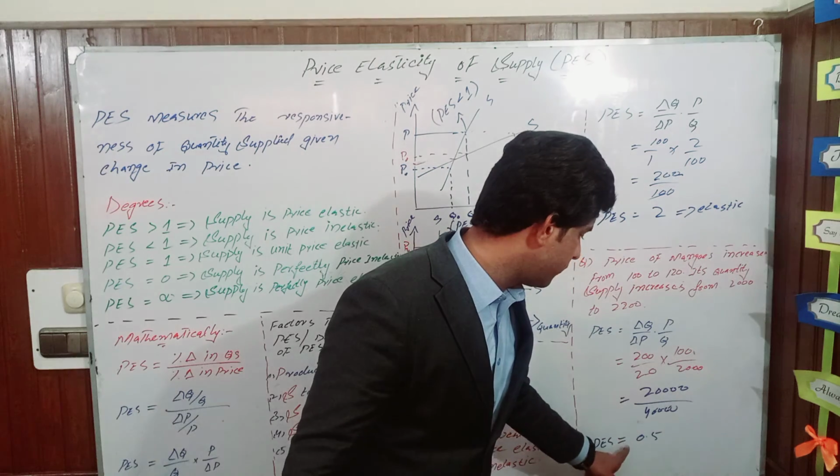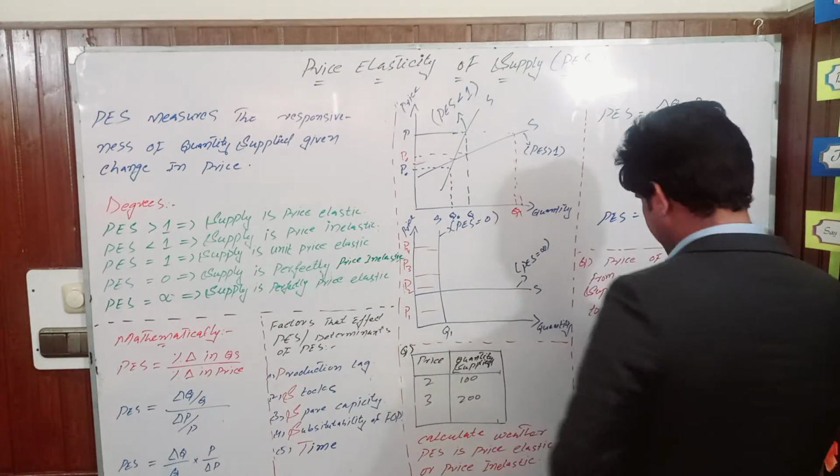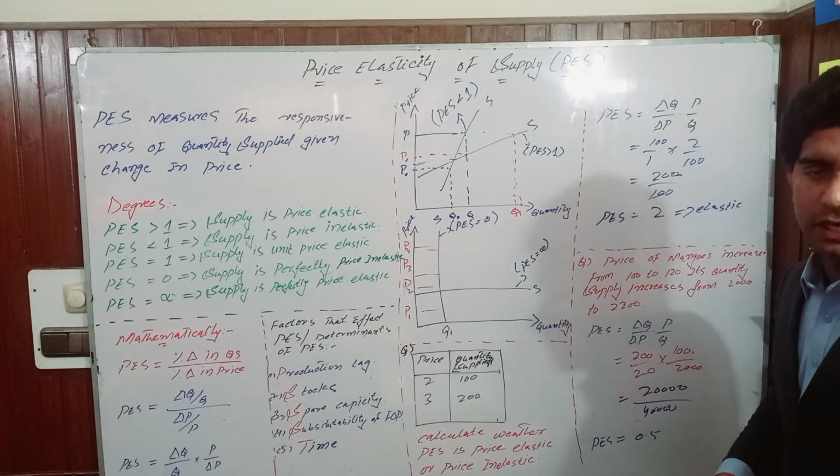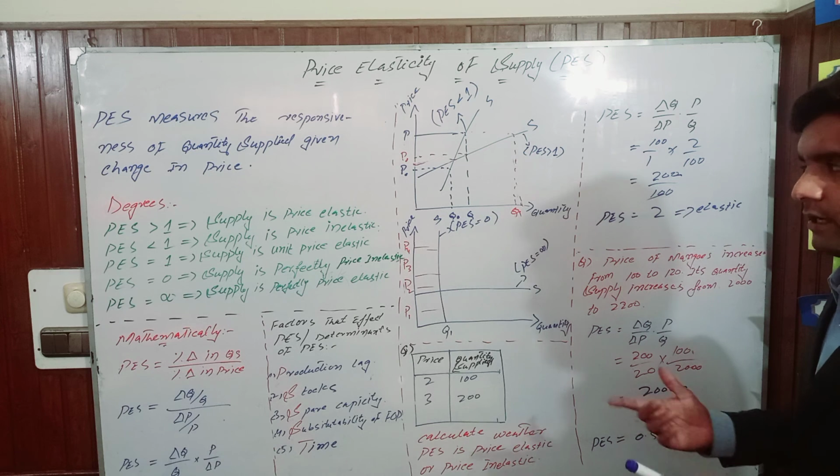When we divide them, we get a number that is equal to 0.5, which is less than 1, which indicates that price elasticity of supply is less elastic or inelastic.